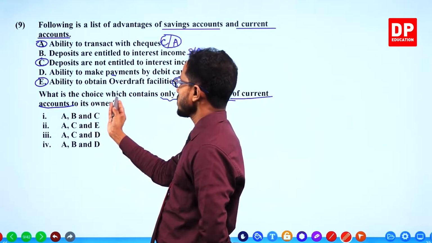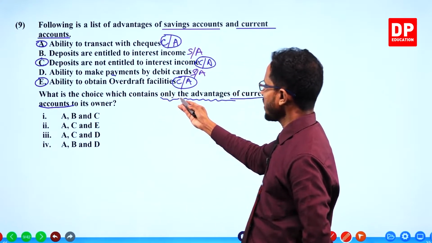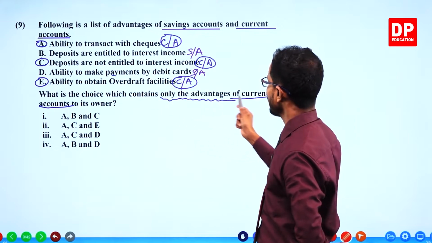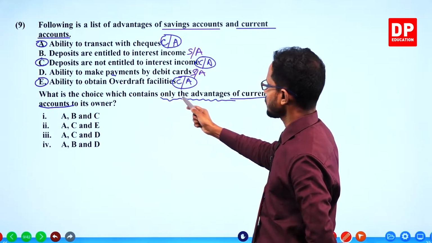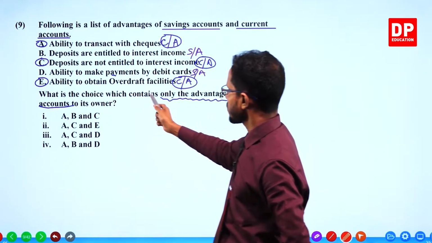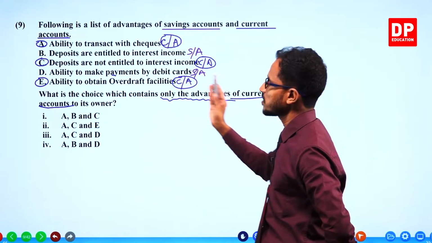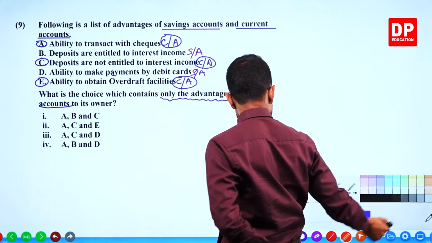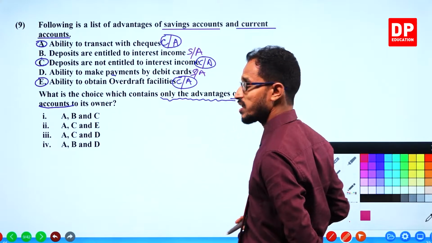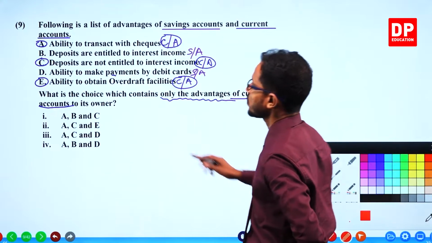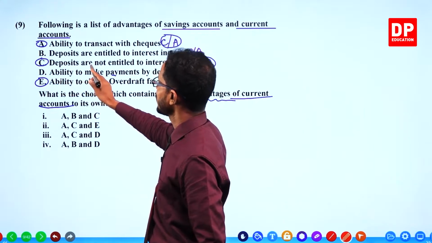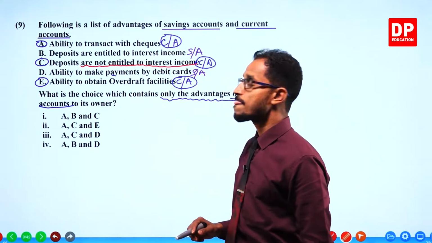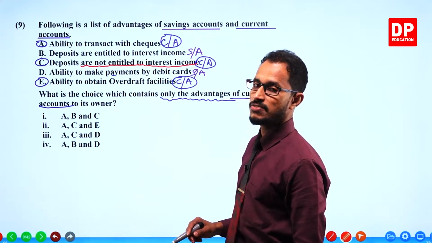But this is not an advantage. Did you notice that this is not an advantage to its owner? Deposits are not entitled to interest income. That is not an advantage, that is a disadvantage.